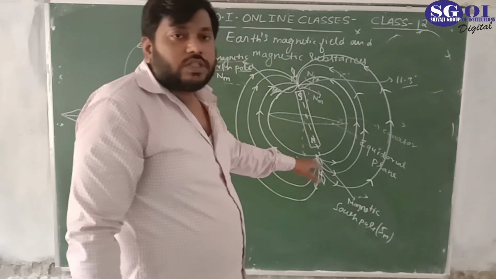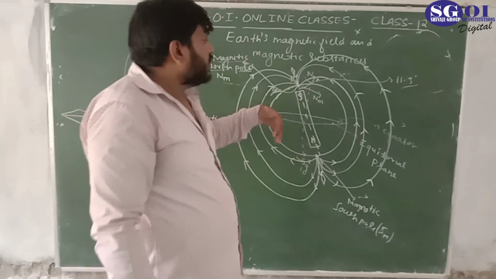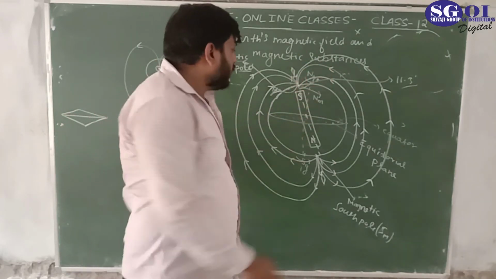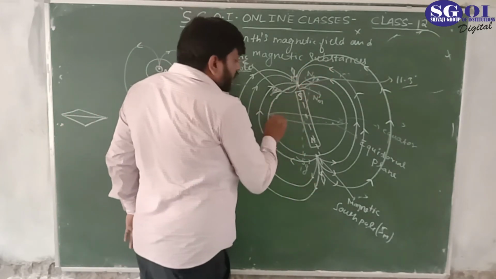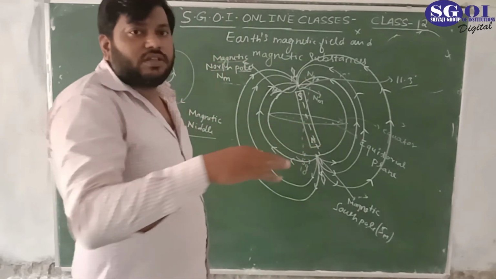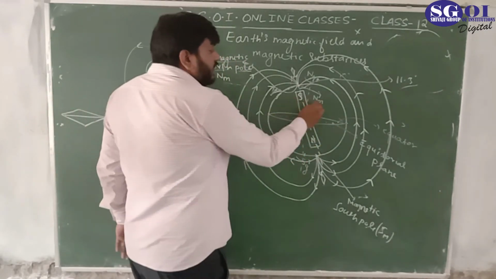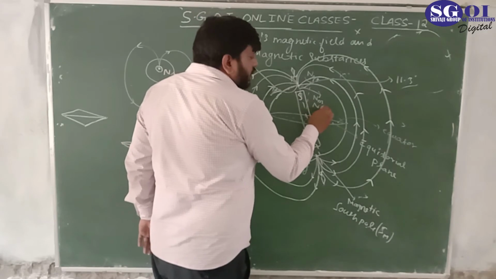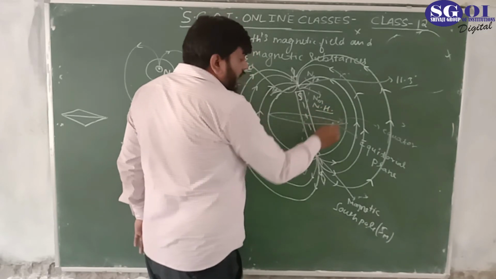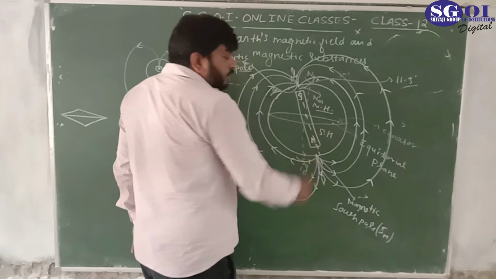It means the magnetic north pole is beside the geographical north pole, and the magnetic south pole is beside the geographical south pole. Both are in the same hemisphere, because the equator divides this earth into the northern hemisphere and the southern hemisphere.